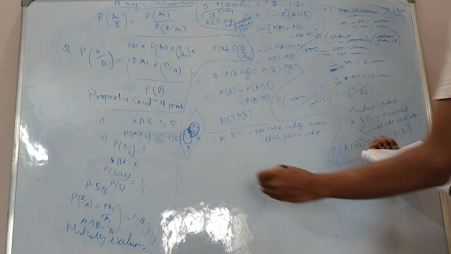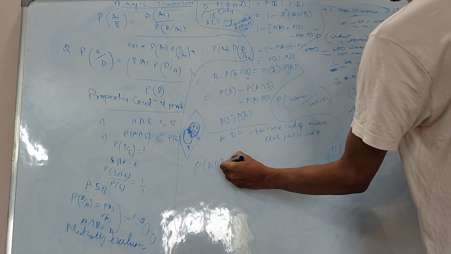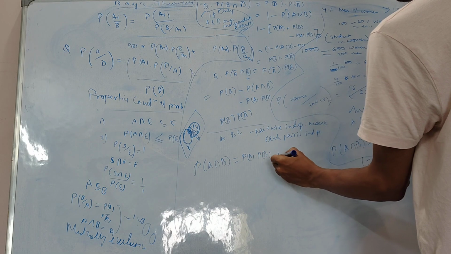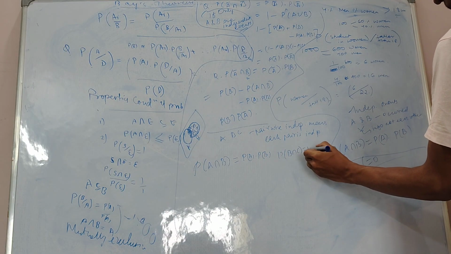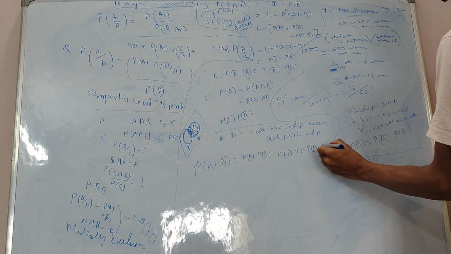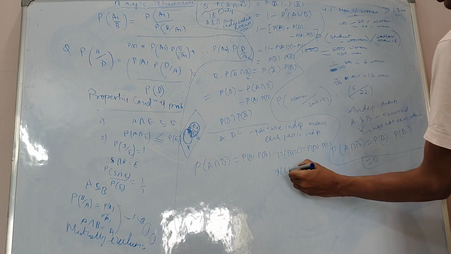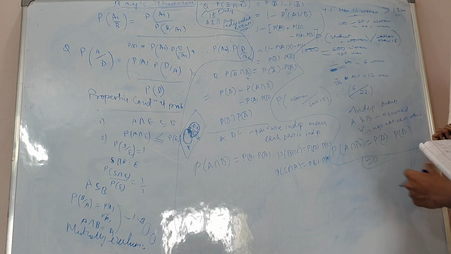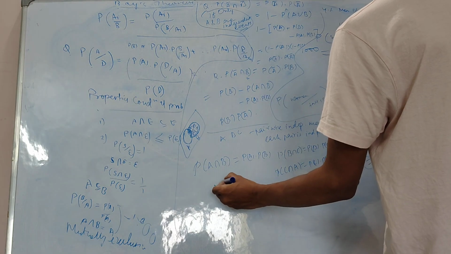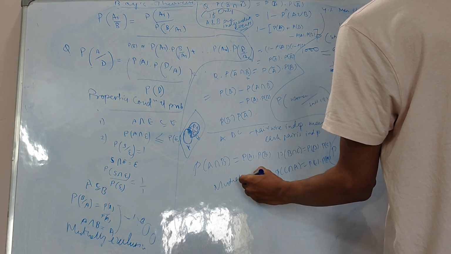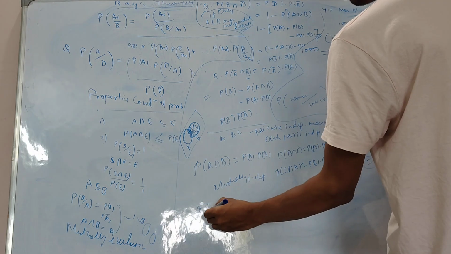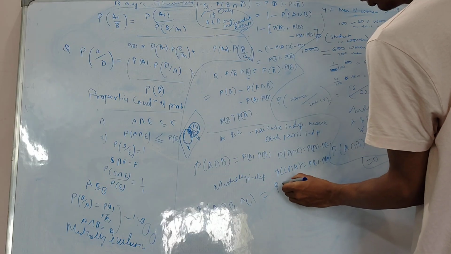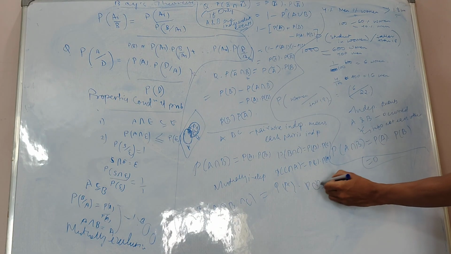So it means probability of A intersection B will be probability of A into probability of B. Probability of B intersection C will be probability of B into probability of C, and probability of C intersection A will be probability of C into probability of A. Right. Now mutually independent means probability of A intersection B intersection C will be probability of A into probability of B into probability of C.